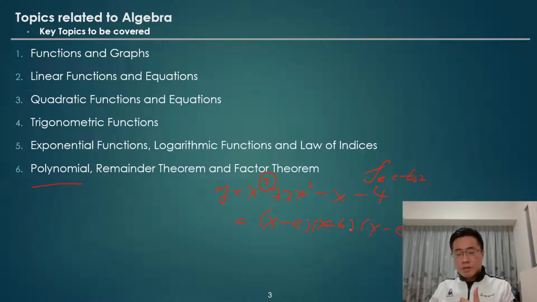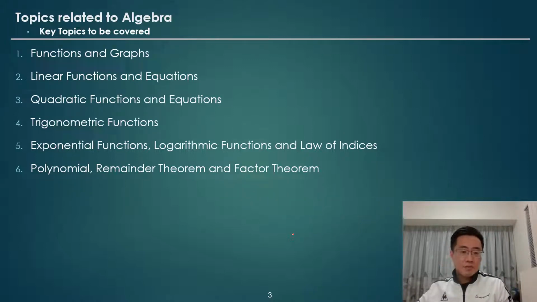So we try to factorize the expression into each of the brackets, and each bracket we call a factor. So we will learn the methods. How can we do this? And also we will learn about the concept called the division algorithm, to perform not the division of numbers, but the division of polynomials.